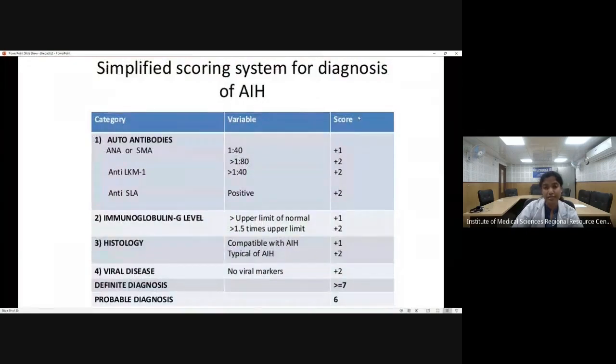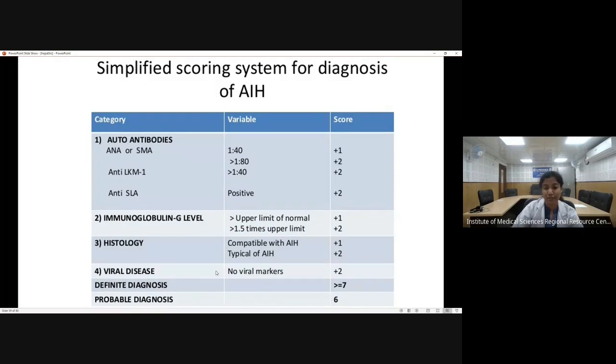Now, there is a scoring system for diagnosis of autoimmune hepatitis, because histological features are non-specific. You can find these features in viral hepatitis also. So we have to screen for autoimmune antibodies. We have to see the immunoglobulin level. We have to see the histology, whether it is compatible or not. And we have to rule out that there is no viral disease.